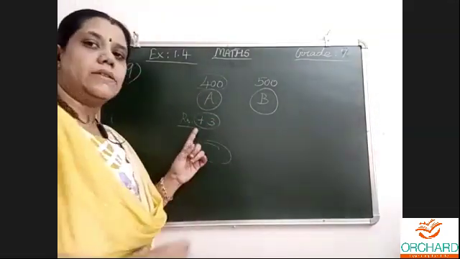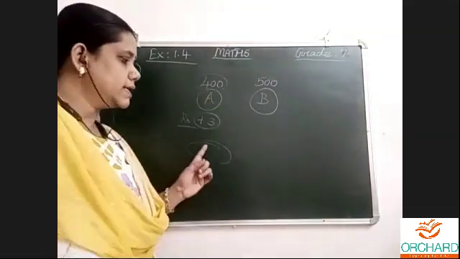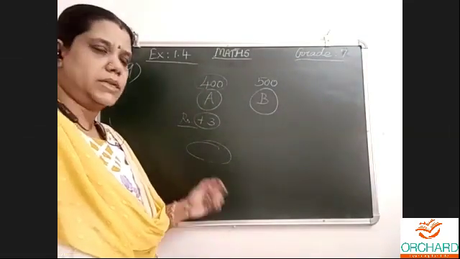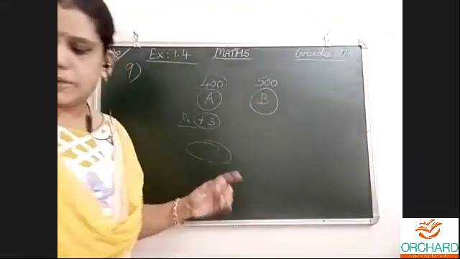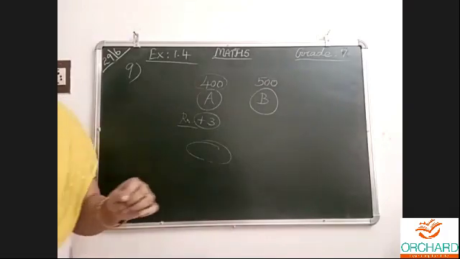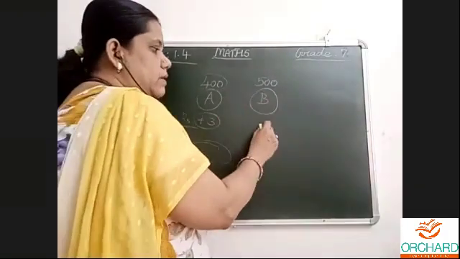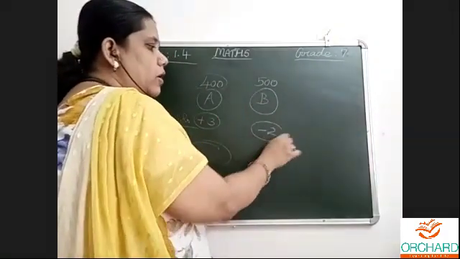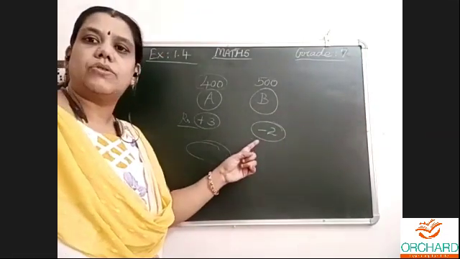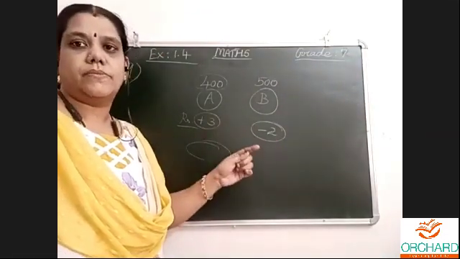So 1 share 3 rupees, 400 shares, 400 threes are how much? That much. Now, stock B having a loss of 2 rupees. Whenever we say loss in integers, we have to take it as -2.